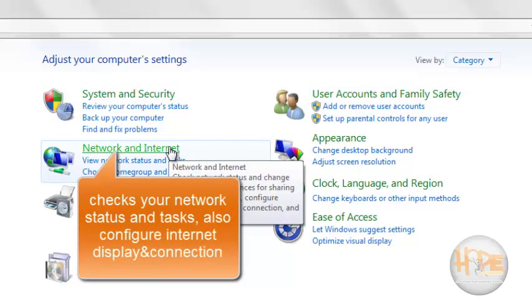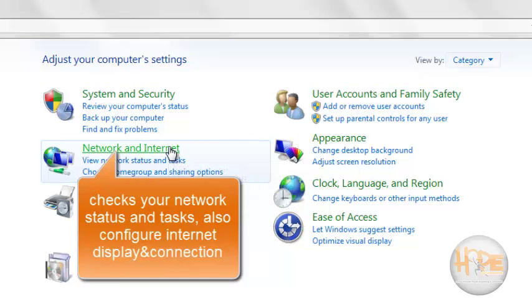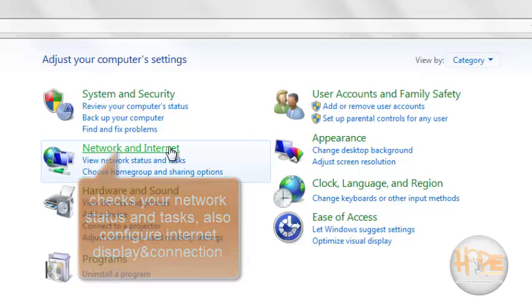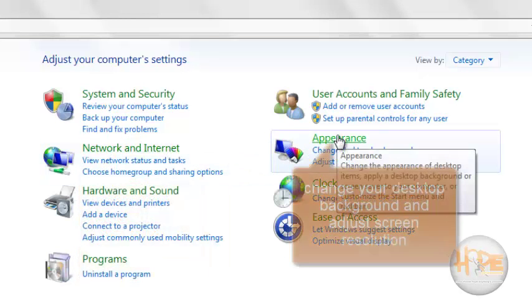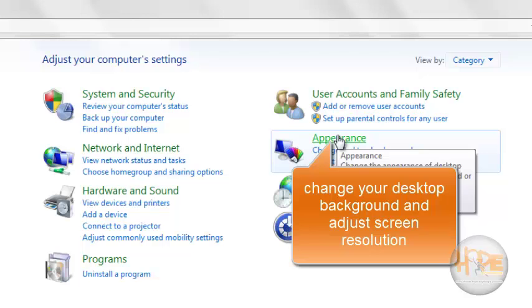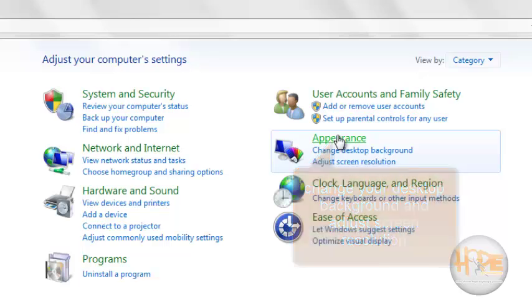Network and Internet. It checks your network status and tasks, also configure internet display and connection. Appearance. It is used to change your desktop background and adjust screen resolution.